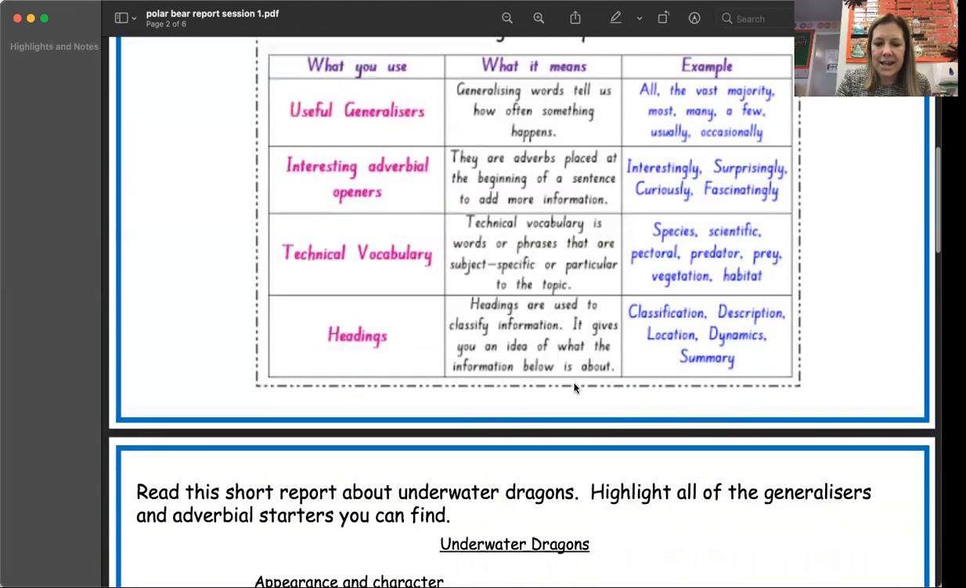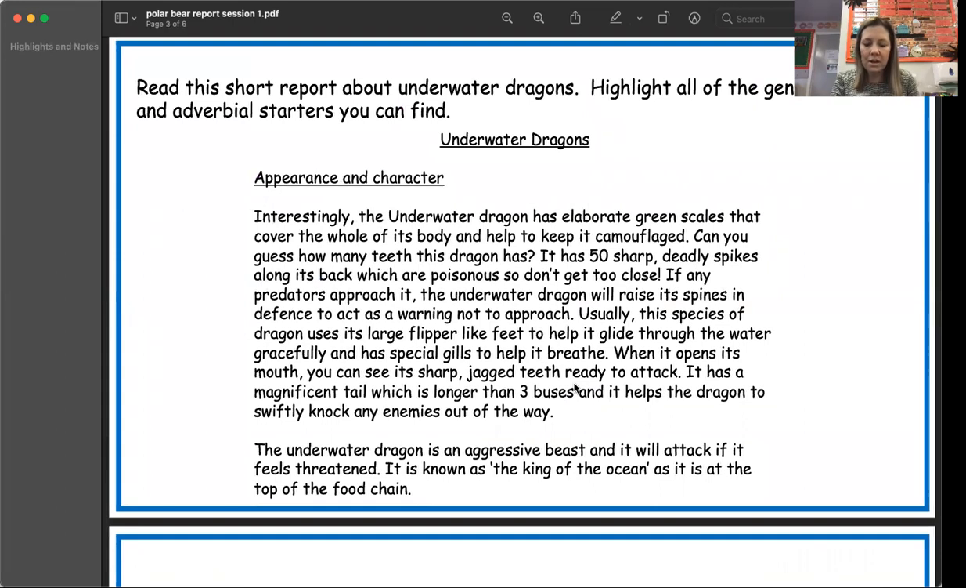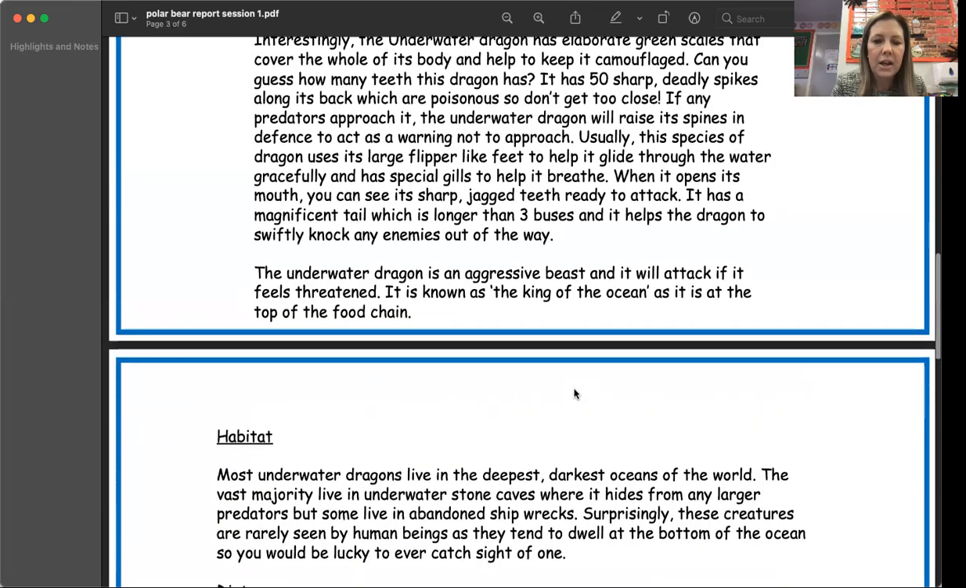So the next thing that we're going to look at today is a report that Mr. Heesam and I wrote a while ago called Underwater Dragons, and it's information all about an underwater dragon. Okay, so it talks about what it looks like, its habitat. And if you notice, when you write a non-chronological report, you organize your information into paragraphs, and those paragraphs each have a little heading. You have to really organize your non-fiction writing.